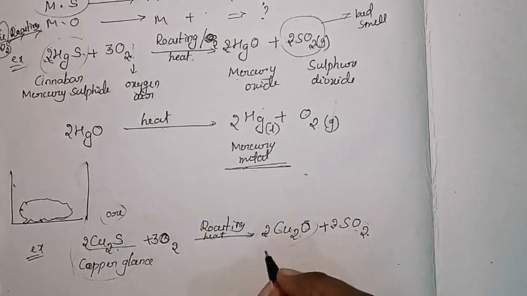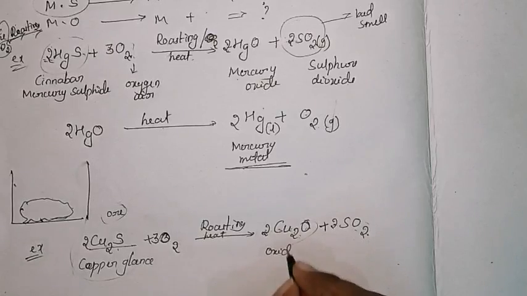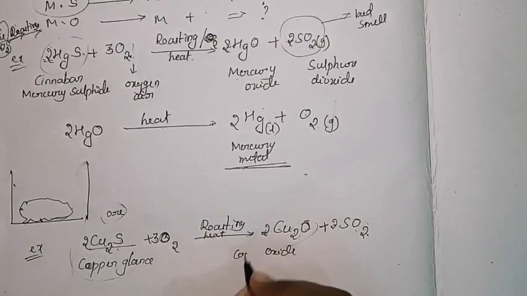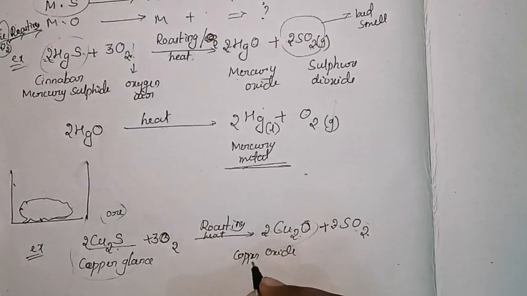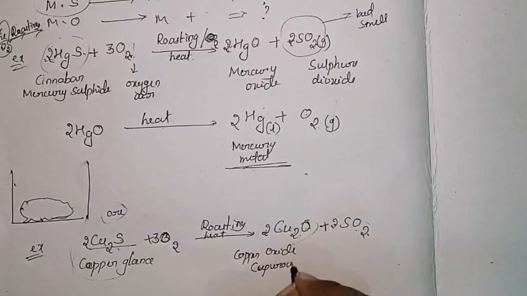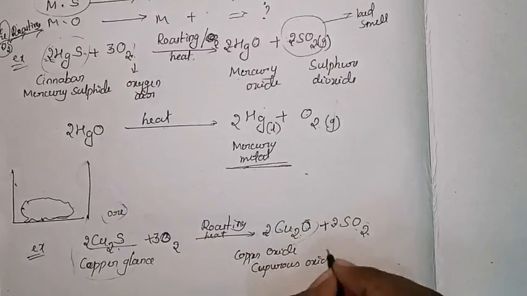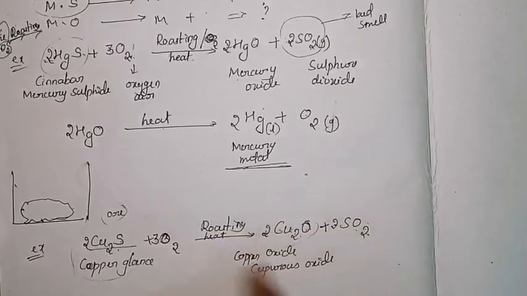So now we got cuprous oxide. That is the copper oxide term. Okay, now it is copper oxide. Better you write cuprous oxide. Now we have to convert this to the metal.